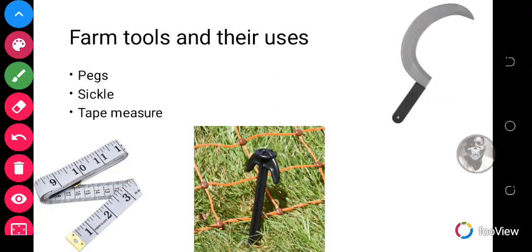Also, we have what we call pegs, sickle, and tape measures. These are all farm tools that are used during crop production. The pegs are used for making straight lines, for marking out plant distances. The sickle is used for harvesting cereal crops like rice, and then the tape measure is used for taking measurements on the farm.